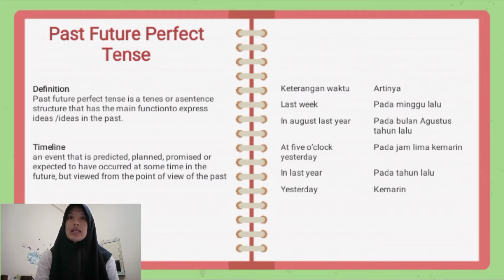For example, time expressions: last week, in August last year, at 5 o'clock yesterday, last year, yesterday.